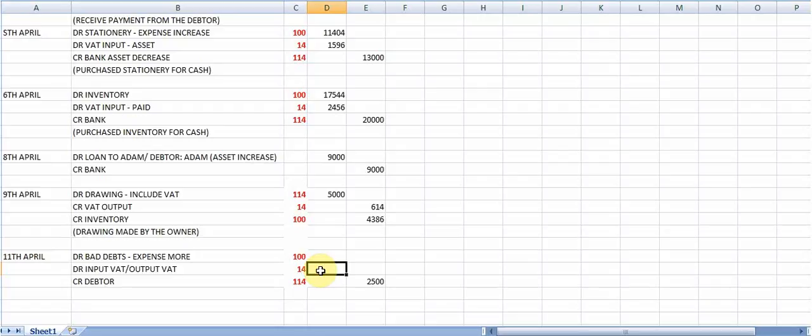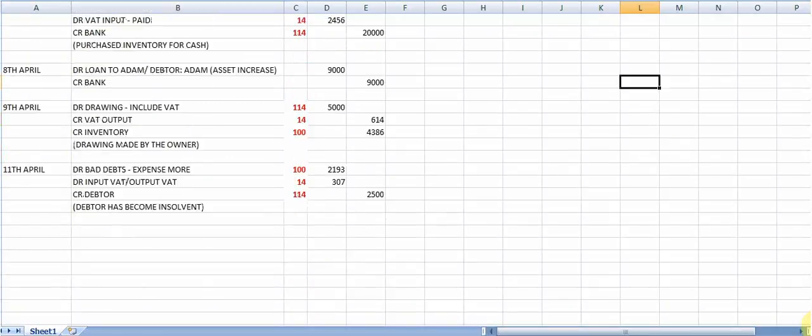So then I'm going to say 2,500 divided by 114 times 14, and I'm also going to say 2,500 divided by 114 times 100. I need to round those amounts up to the nearest 1 rand, and I will have a description which says debtor has become insolvent. So there's my narration for that journal entry.